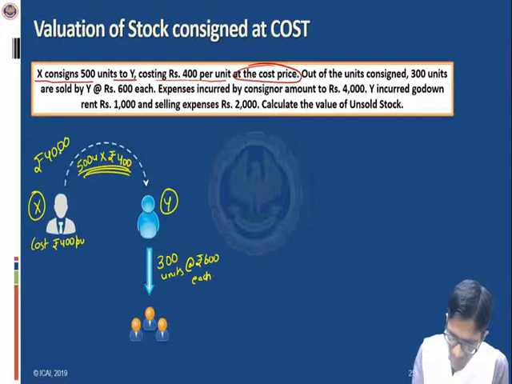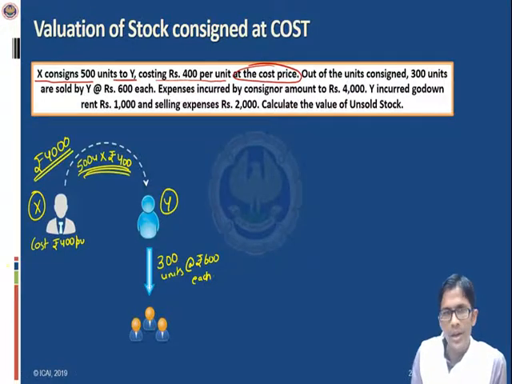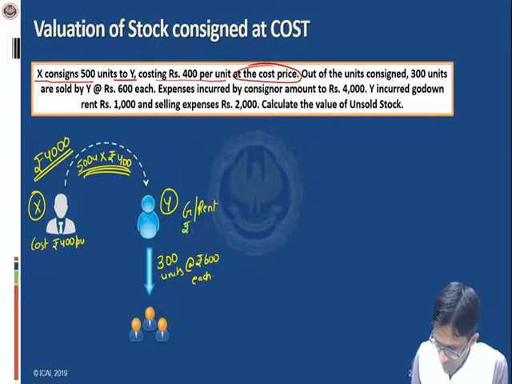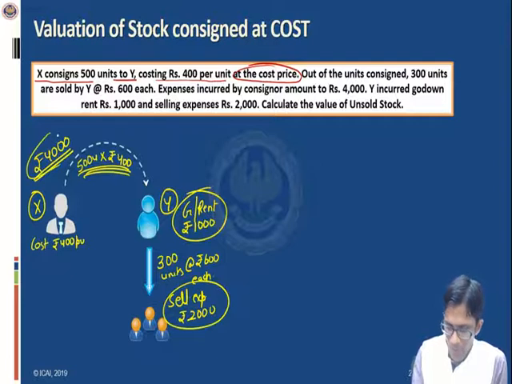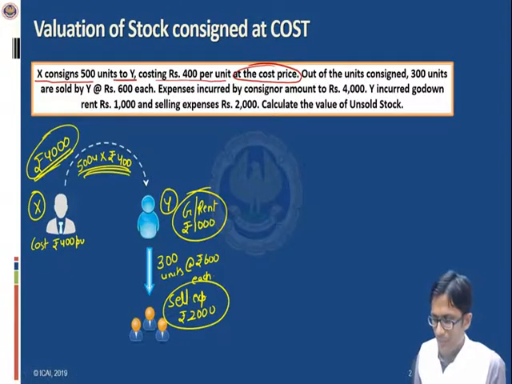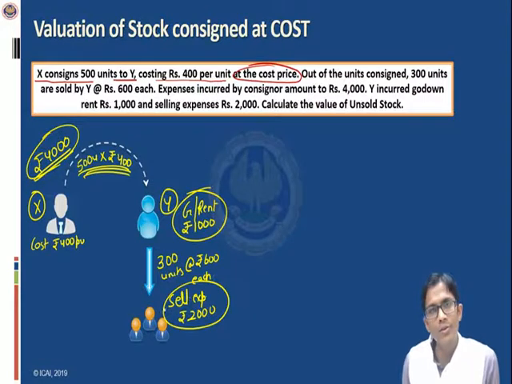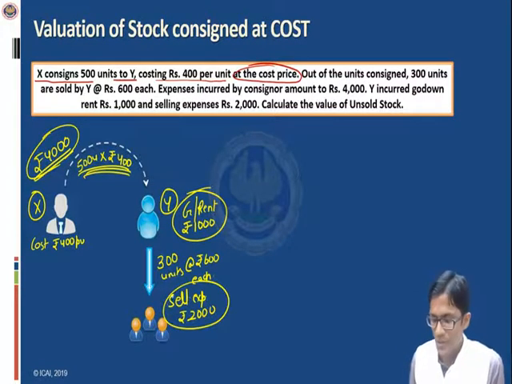The consignee, that is Y, incurs godown rent of rupees 1,000 and selling expenses of rupees 2,000. Both these expenses are incurred by Y, and 4,000 is the expense incurred by X. We have to calculate the value of unsold stock. Okay, so let us proceed.